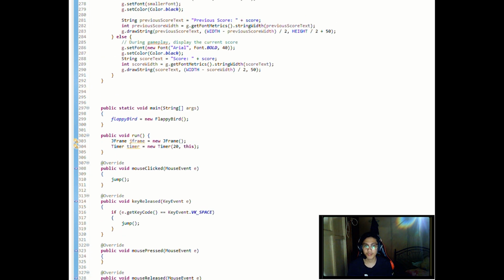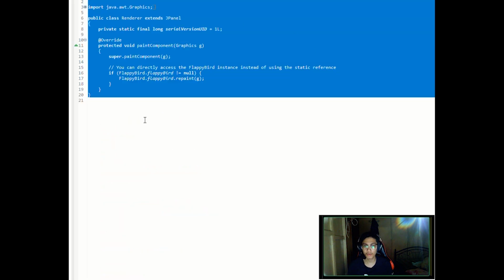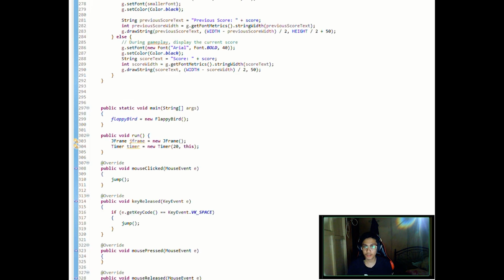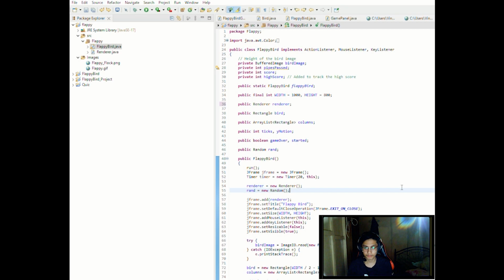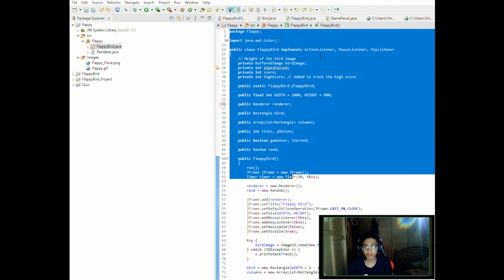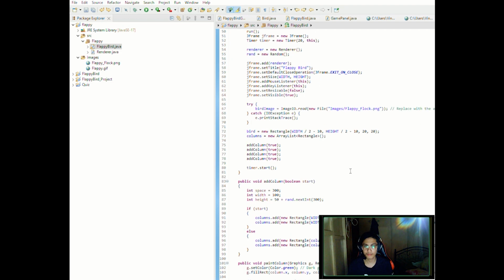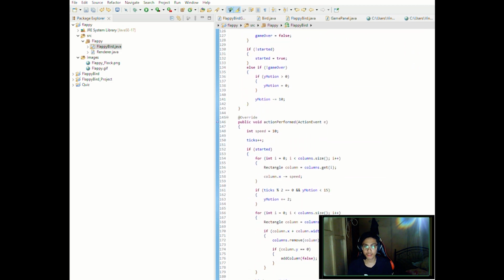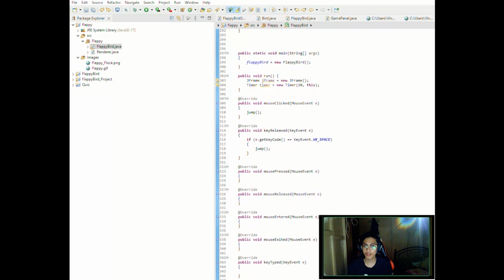the game loop. It manages the game state, including whether it has started or is over. It handles the user's input, using the space key to make the bird jump. It contains the game logic for column generation, movement, collision detection, and scoring. It uses a renderer class to handle the graphical rendering of the game.